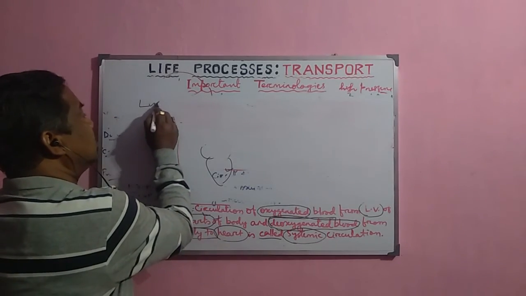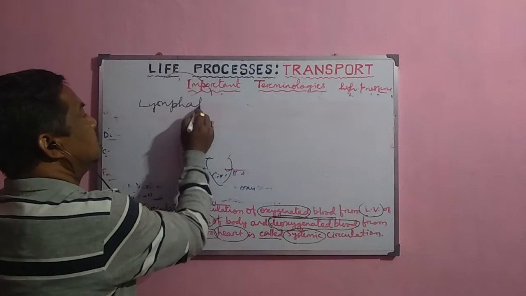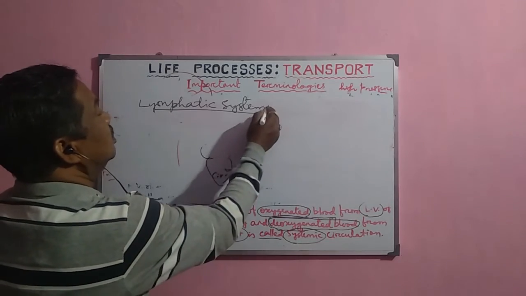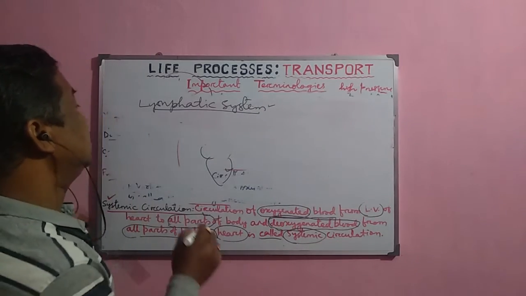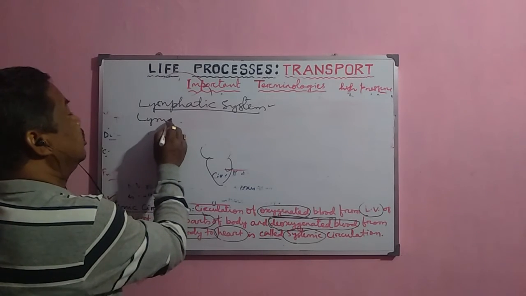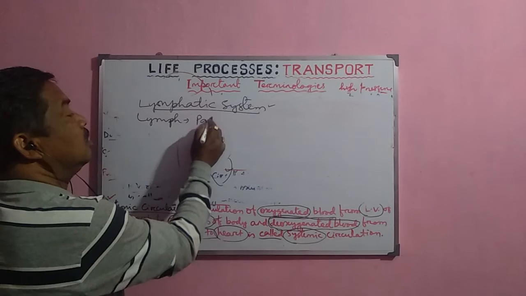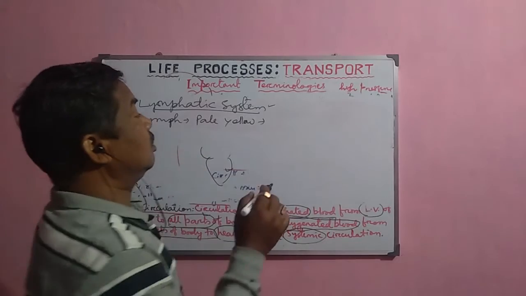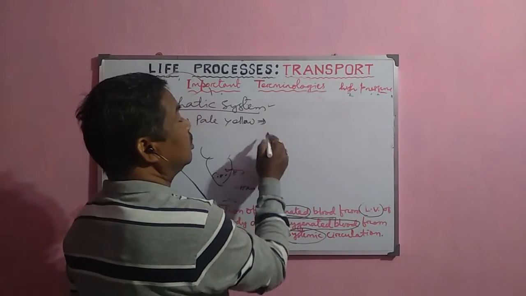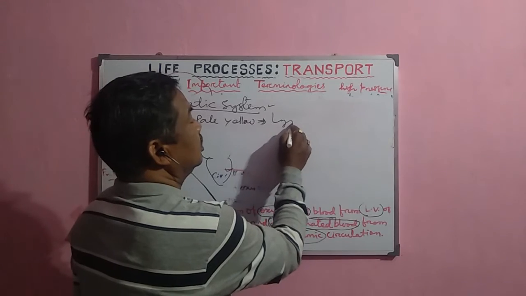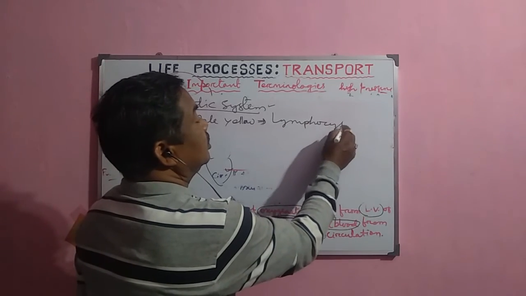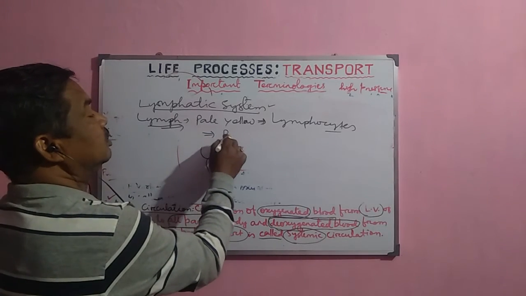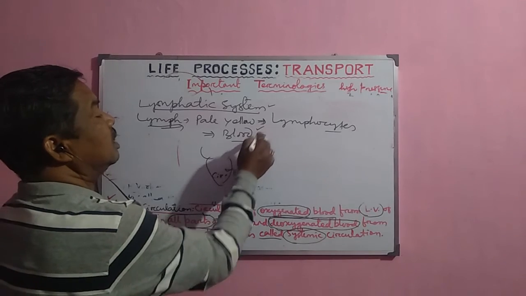Now another system is called the lymphatic system. The lymphatic system is different from the blood vascular system or circulatory system. Here the important fluid, the lymph, is a pale yellow or light yellow colored fluid, and it contains cells called lymphocytes. This lymph, or body fluid, is transported to the blood circulation and enters through the subclavian vein.